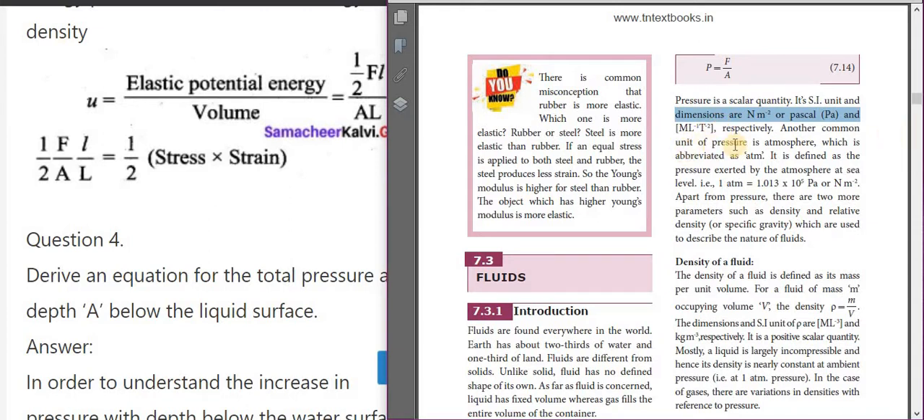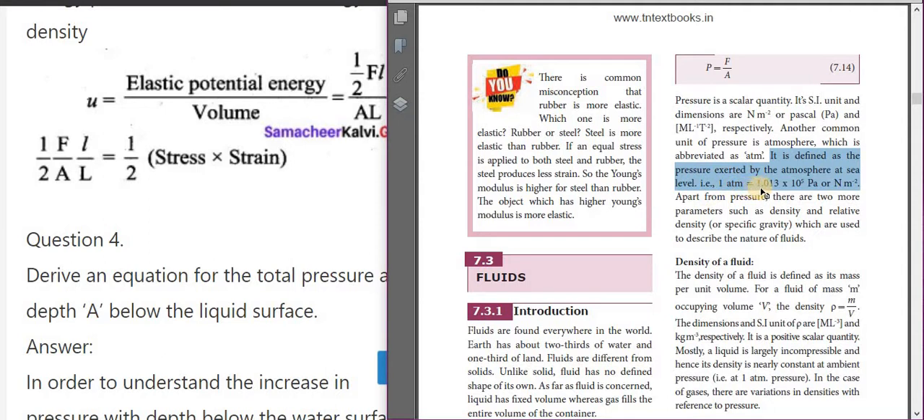Another common unit of pressure is atmosphere. So this is also a very important term. Please note it down, children. Another common unit of pressure is atmosphere, which is abbreviated as ATM. Here, this term ATM means atmosphere. So what is meant by atmosphere? The atmosphere is defined as the pressure exerted by the atmosphere at sea level.